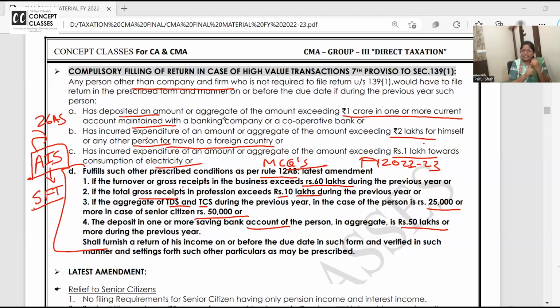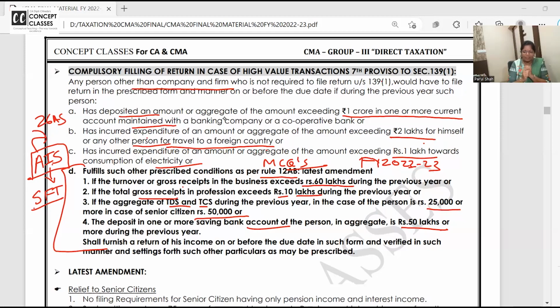So if your turnover exceeds 60 lakhs, file return. Your gross receipts exceed 10 lakh, file return. Saving account, if you deposit more than 50 lakhs, file return. Cash deposit in current account more than 1 crore, file return. Electricity bill above 1 lakh. And foreign travel, you have spent more than 2 lakhs. TDS, TCS deducted is 25,000, or in case of senior citizen, it is 50,000. These are the cases wherein it is mandatory to file return.